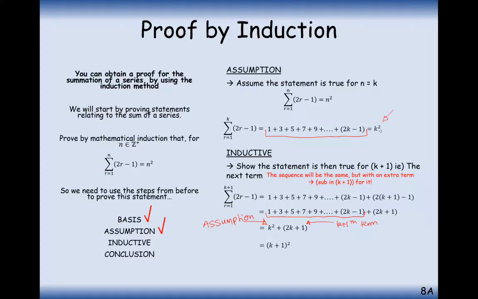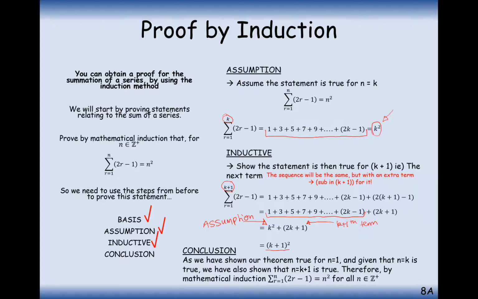Well, yeah, I suppose it is really, because if the series up to k allows us to use the formula of k squared, then the series with a top number of k plus 1 must be k plus 1 squared. So therefore we've finished the third step there. We've proven that if our theorem works for the series of 1 up to k, given this shortcut here, then our theorem from 1 up to k plus 1 also works in a very similar way as it did here. Great, so that's the inductive step done.